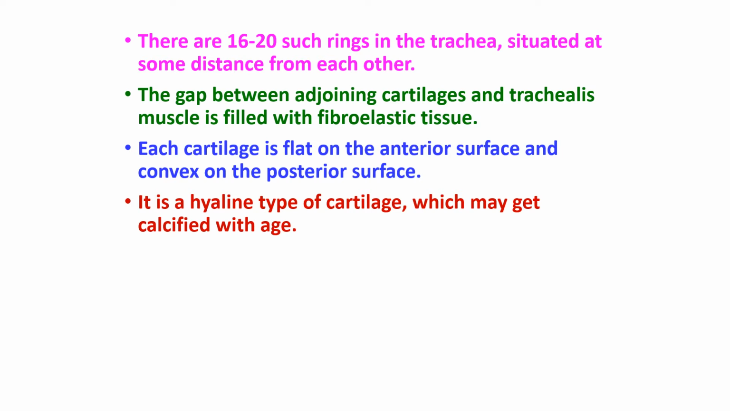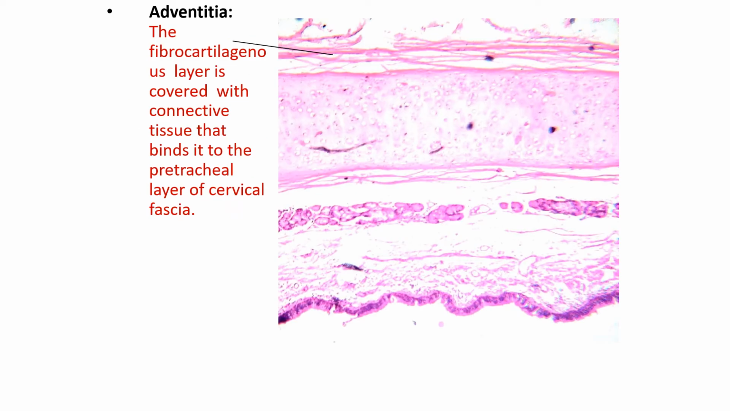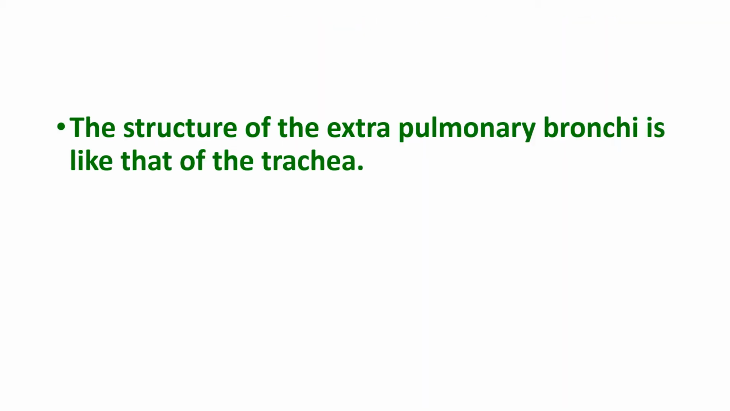fibroelastic tissue. The adventitia is the fibrocartilaginous layer covered with connective tissue. We have the pretracheal fascia, the pretracheal part of the deep cervical fascia, in the adventitia. Now another important fact is that the structure of the extrapulmonary bronchi is the same as that of the trachea.